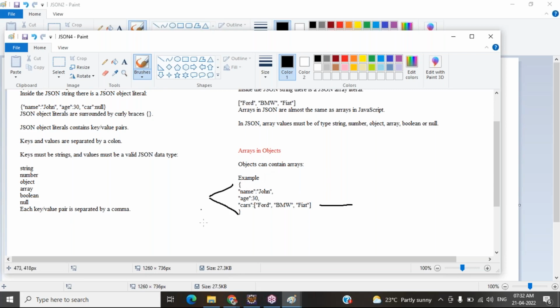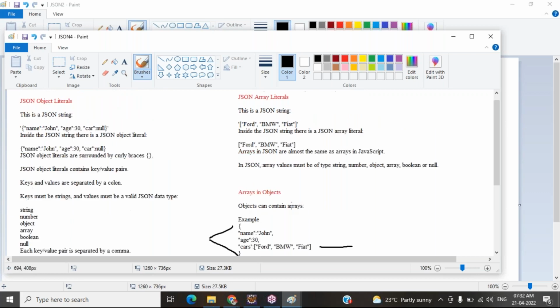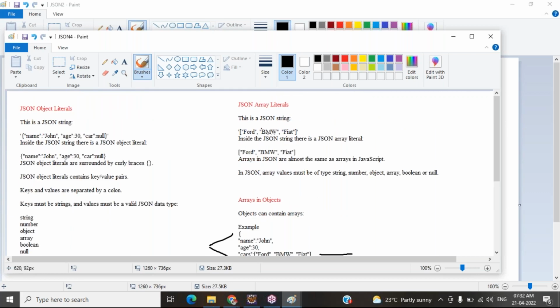So if you are creating an object, you have to open and end with a curly brace. And if you are creating an array, you have to start and close with a square bracket. No need to worry, today you just understood the basics: what is JSON, why we are using JSON, what is the advantage of JSON, what is the syntax, and what data types are available.